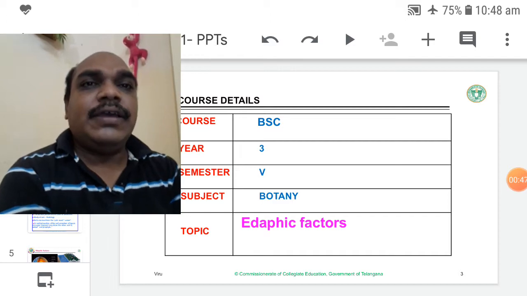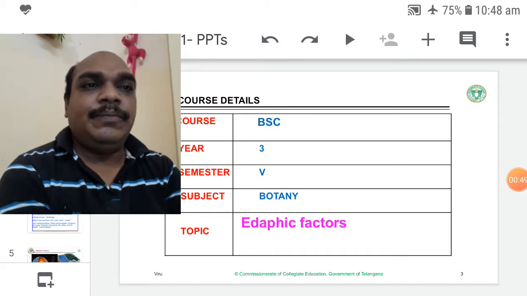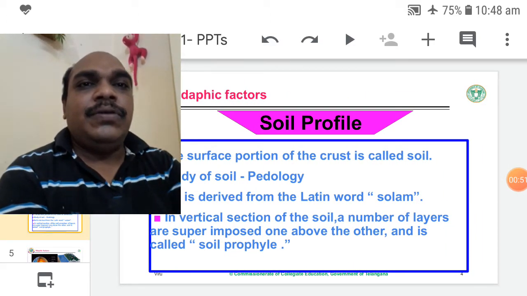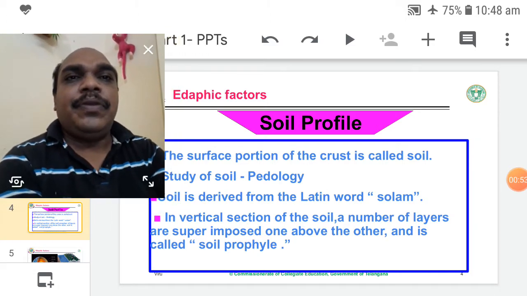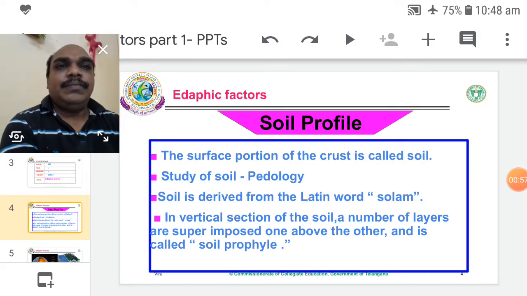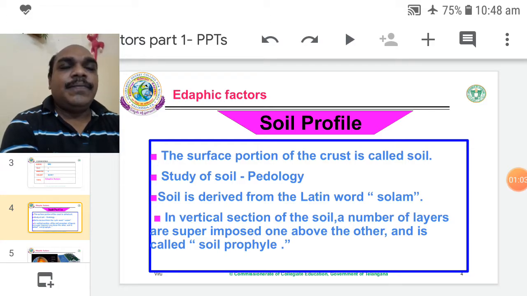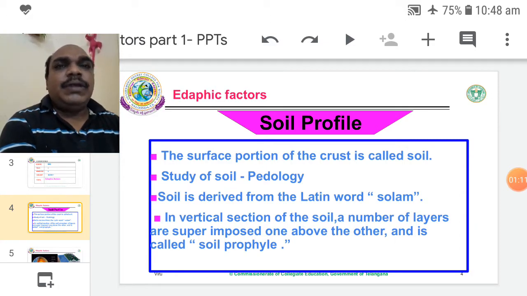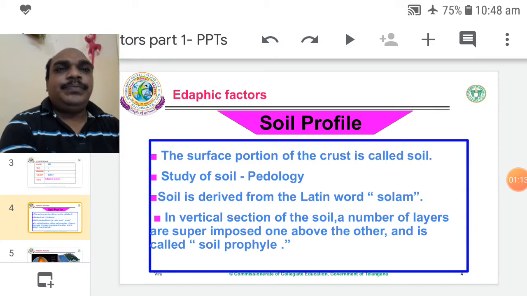Here, edaphic is a synonym for soil. Today's topic has some sub-contents, and we will discuss the soil profile. Profile means the history of the soil.